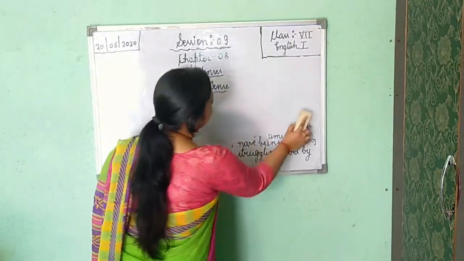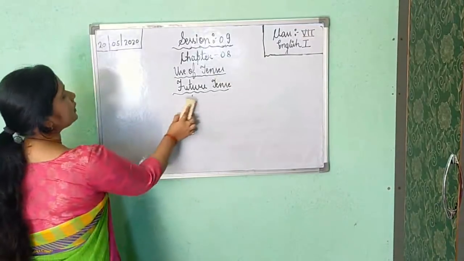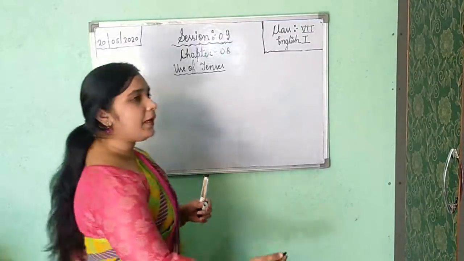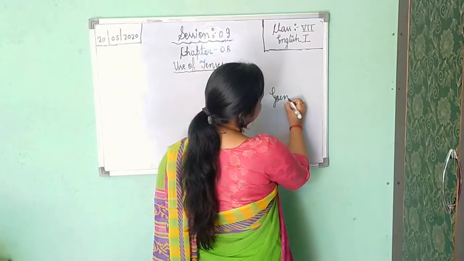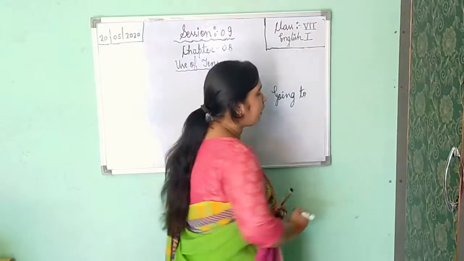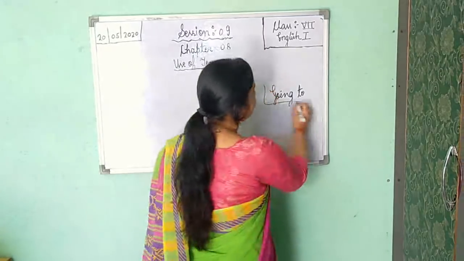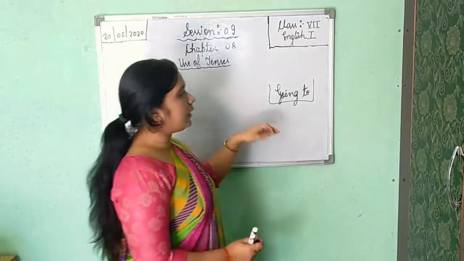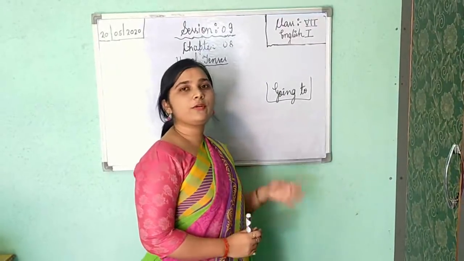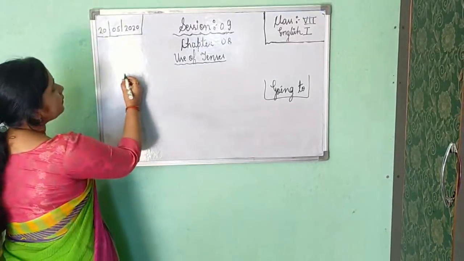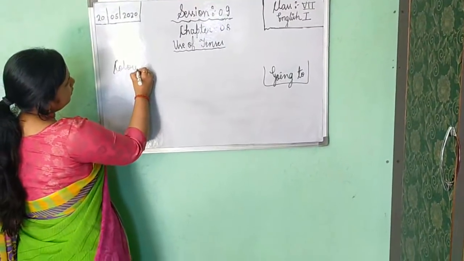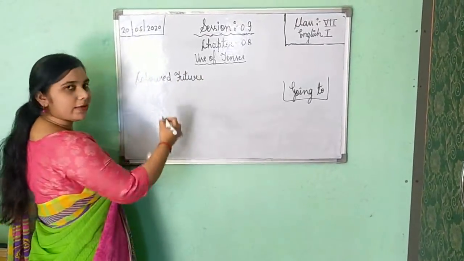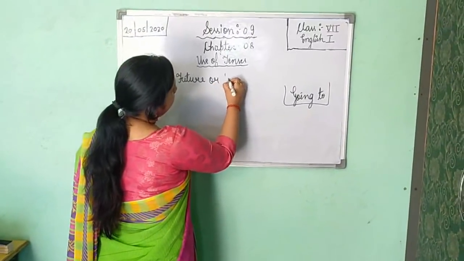One more thing is there, and you people are using this. I am going to do this, I am going to take this, I am going to talk to her, talk to him. So "going to" is the modern form everyone is using to show future tense. Now where and how you will use this going to form of the verb, I am going to teach about it. It is known as colored future or going to form of the future.